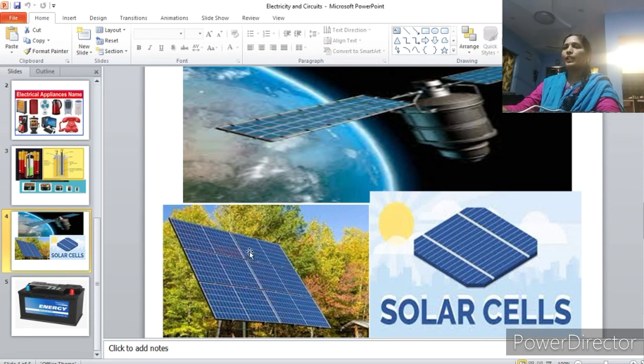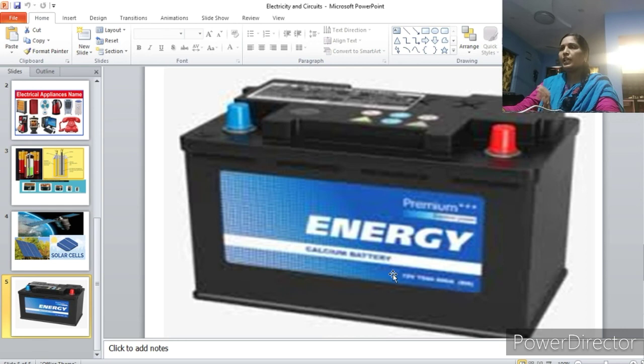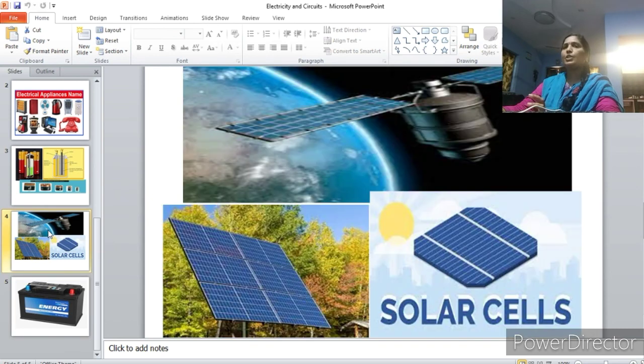Understood, children? In today's class, you learned how electric appliances are helpful and how they work, and how our life would be without electric current. You learned about the cells, the sources of electric current. You learned the structure of primary cells, the dry cells, and the meaning of battery or secondary cell or wet cell. And you learned about solar cells and solar panels very well. Read this lesson once again from your book and be ready for our next class.